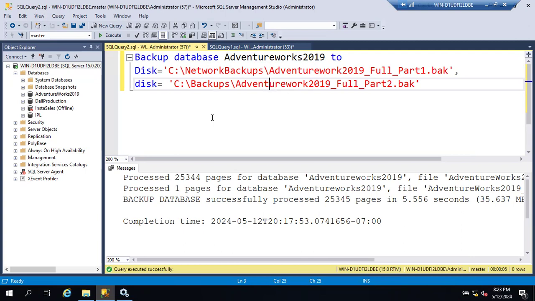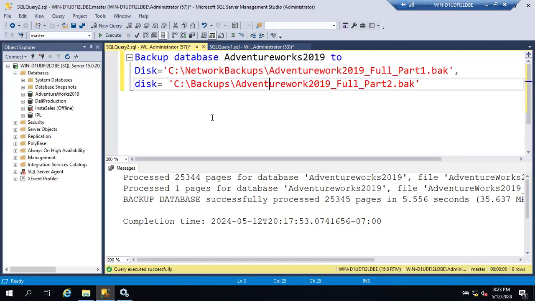While restoring, it will not come in the same sequence automatically. You have to give it while restoring. While restoring, you'll write a command, right? So you have to give the command: part 1, part 2, part 3, part 4, like that. You have to give the command.